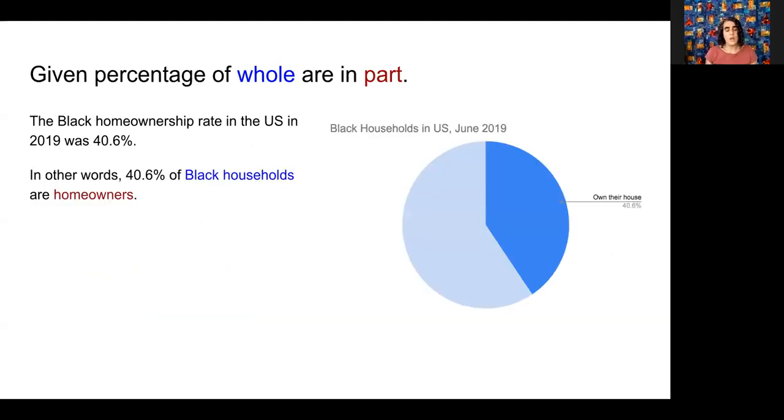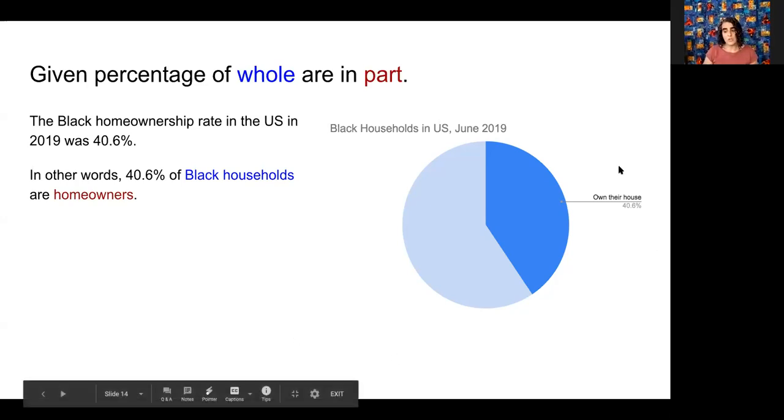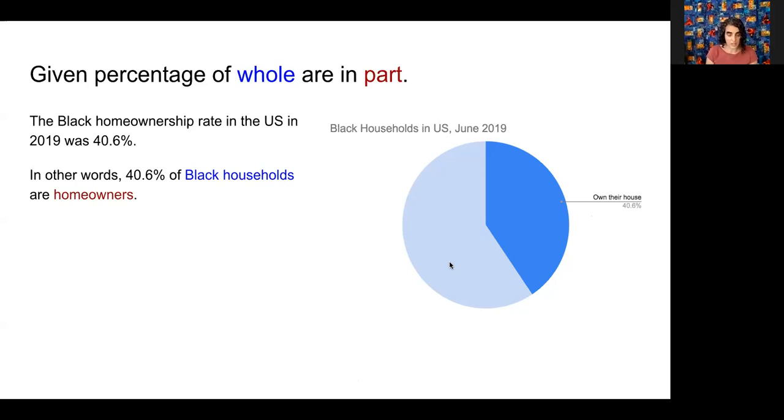Here's my answer. The Black homeownership rate is telling us what percent of Black households owned their own home. So when we rephrase it like that, we can see that the whole is Black households in the United States, and the part is those who owned their own home versus didn't, for example, rented or were living with extended family.